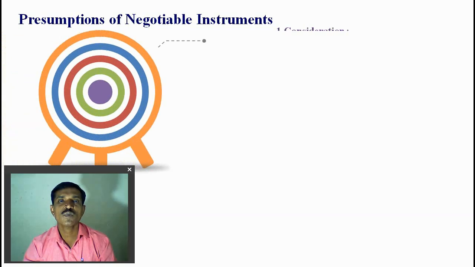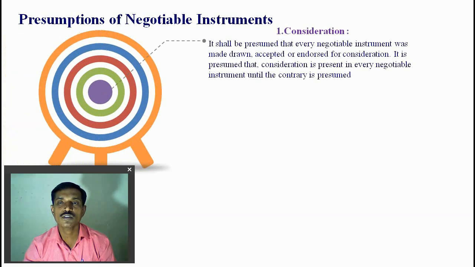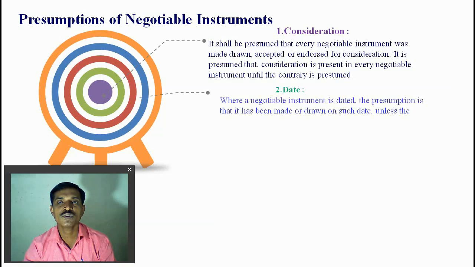So the first presumption is consideration. Every negotiable instrument was made, drawn, accepted or endorsed for consideration. So every negotiable instrument made for consideration is presumed in this presumption. It is presumed that consideration is present in every negotiable instrument until the contrary is proved.